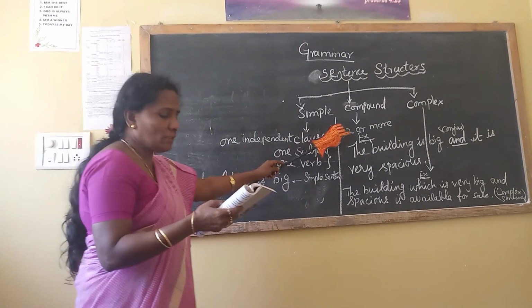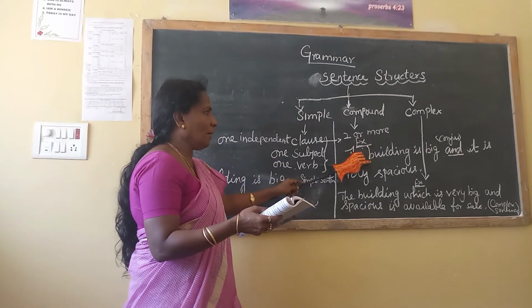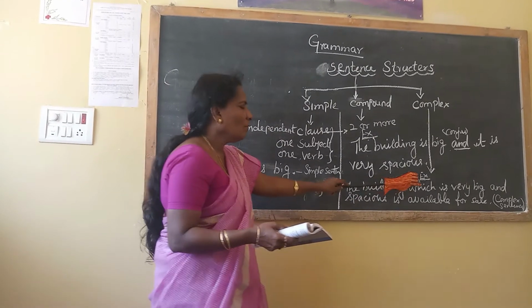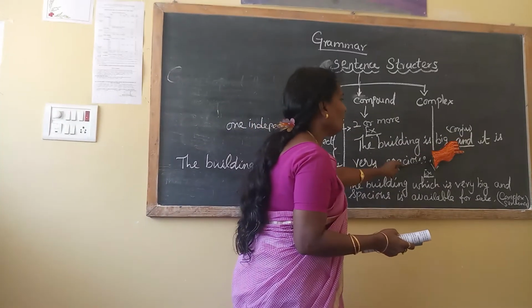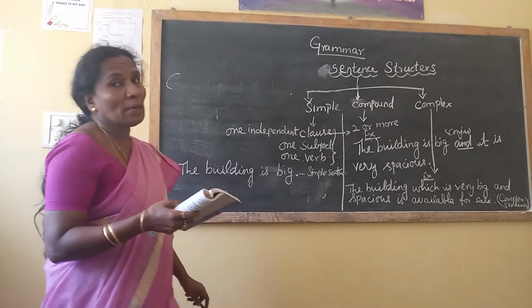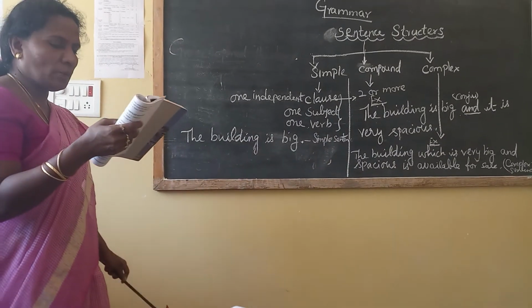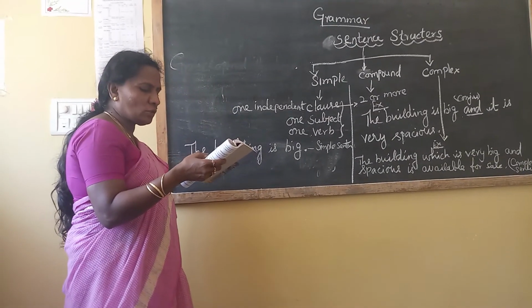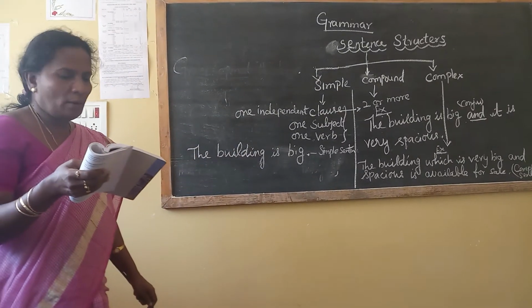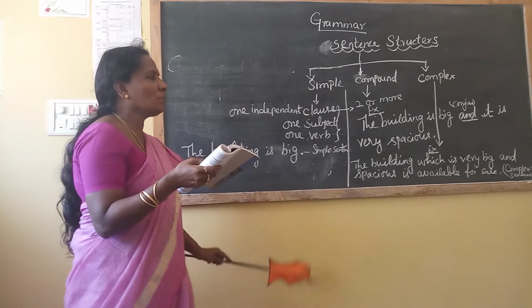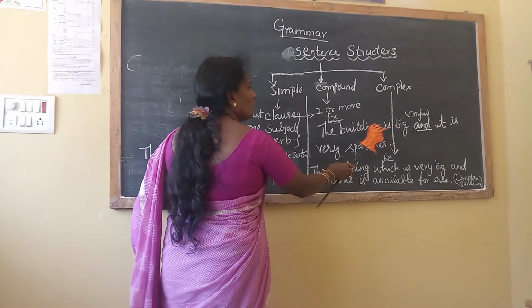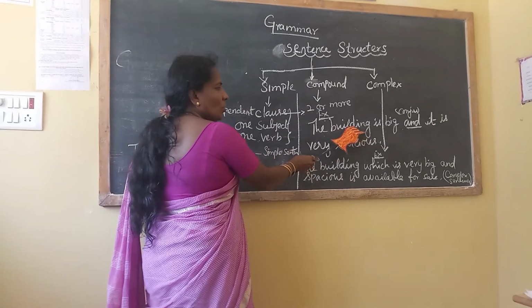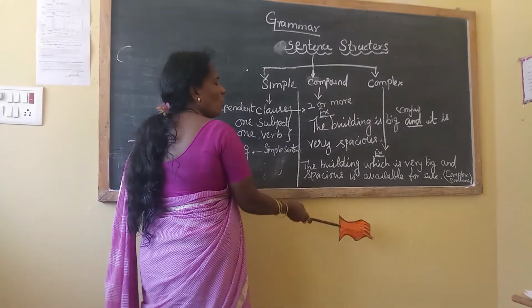In compound sentences, what is there? Two or more main and independent clauses. What are the two? The building is very big, and another one is very spacious. Then two or more finite verbs are there. The independent clauses are joined with a coordinating conjunction. Coordinating means it's related to this subject. The building is big, and it is spacious. How is the building? So it's coordinating the building. So that is called a compound sentence.